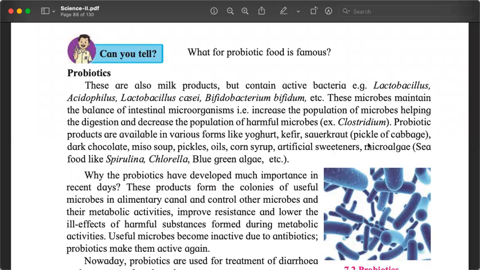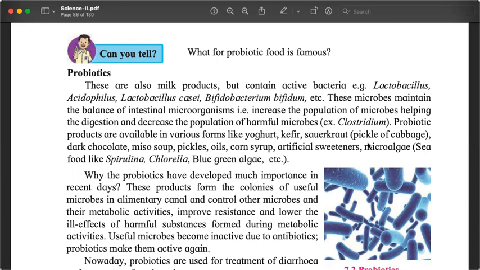These are also produced from milk, but unlike curd, cheese, butter, which contain dead bacteria, these probiotics contain live bacteria. So when we consume probiotics, we are actually consuming active bacteria. And not all microorganisms are harmful for us. There are many organisms that are useful for us, whether we like it or not. Our body inside is full of such organisms.